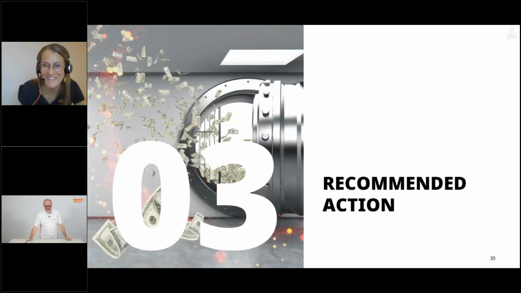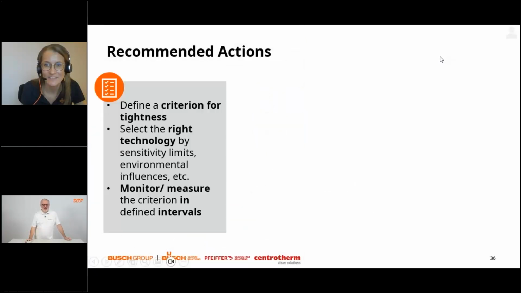Exactly. So what do we recommend you to do in order to avoid leaks, to address the problem of leaks? First of all, you need to know what is detrimental for your process, so you need to define a criterion for tightness. Then select the right technology in order to monitor and measure what you need to measure, with respect to, for example, sensitivity, information content, environmental influences, and so on.